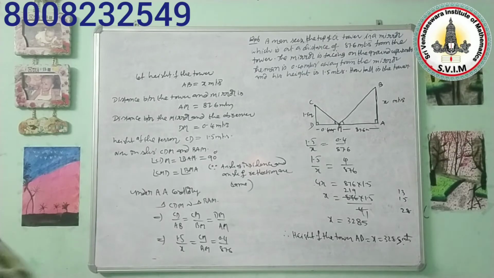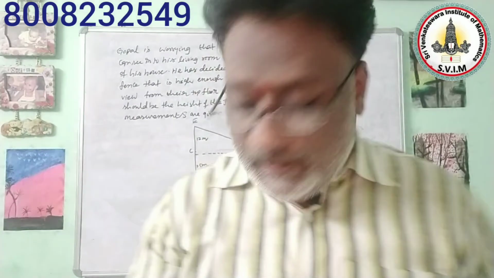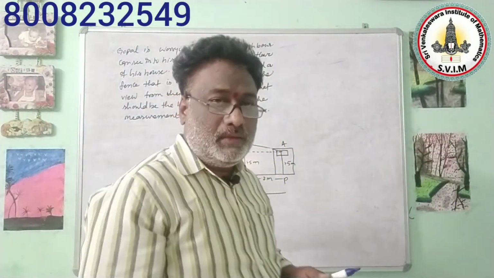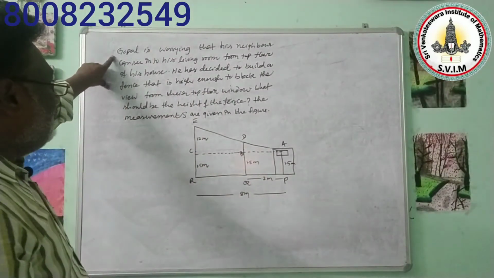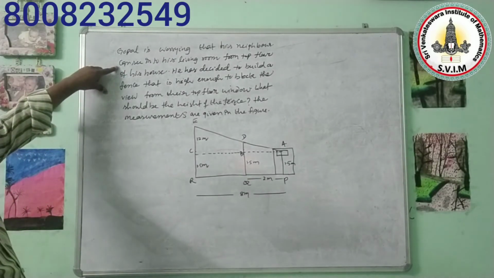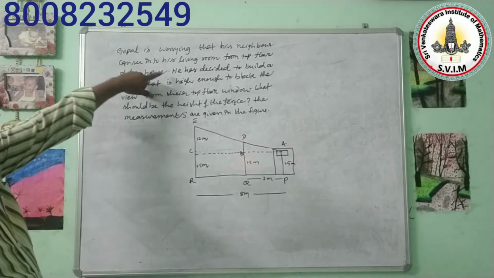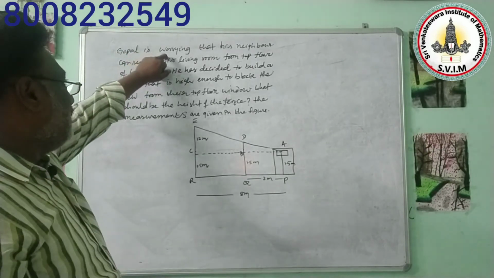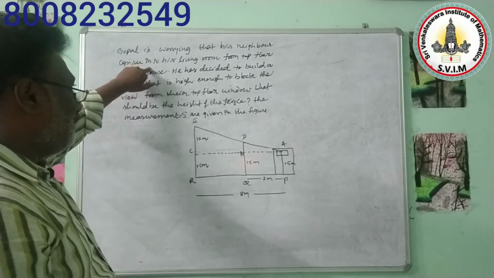Now listen to me here. This is nothing but Gopal's house. Gopal's neighbor is living in this top floor. When you compare his height with Gopal's height, he is higher than the height of Gopal's house. That's why he is able to see what Gopal is doing in his house. So this is nothing but a disturbance to Gopal.